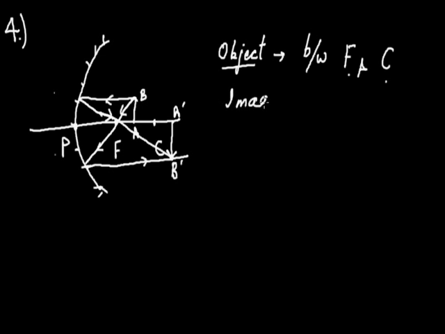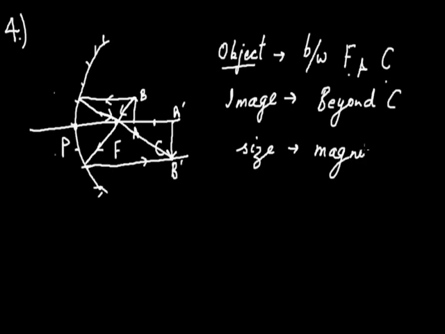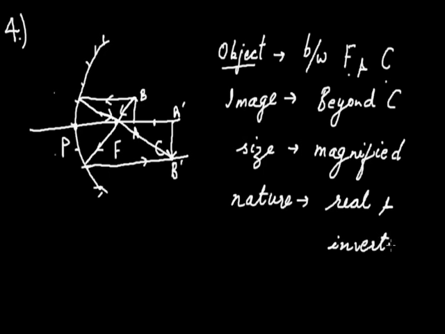Image is located or is obtained at the position which is beyond C. If its size is considered, then it is magnified, that is larger than the object itself. And if the nature is considered, then the nature of the image is again real and inverted, as the two rays are actually found to be converged.